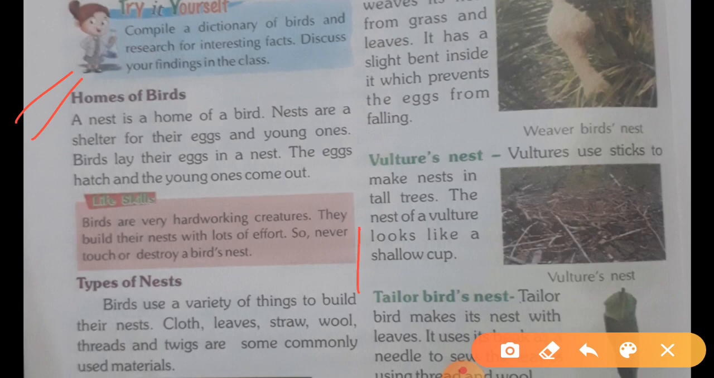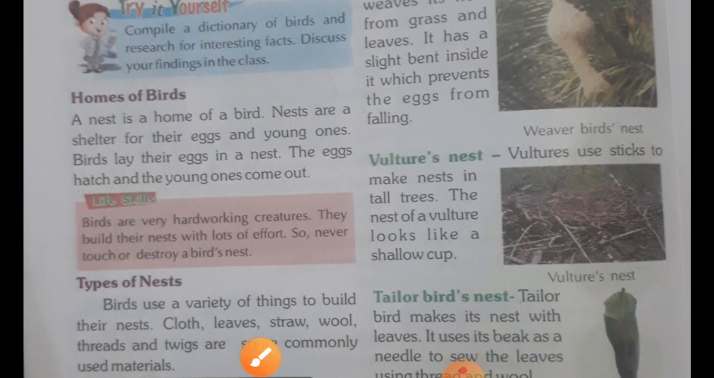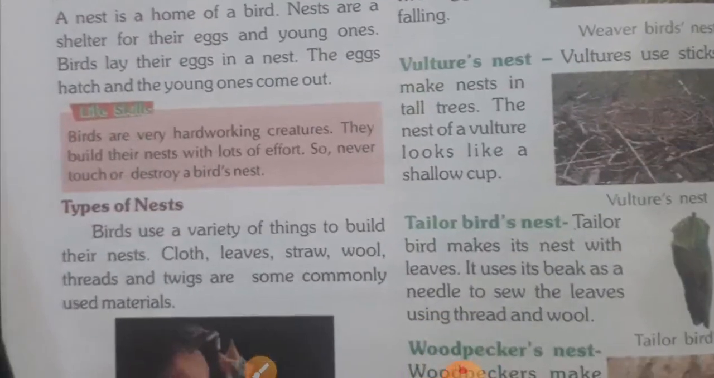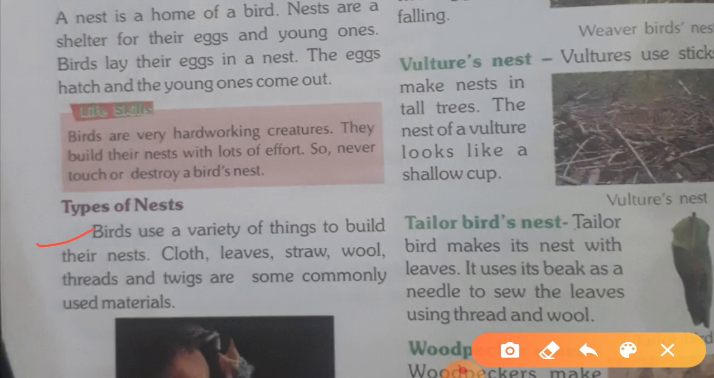And what do birds do in the nest? They live there and lay their eggs. They lay their eggs in the nest. Types of nest. Different birds have different types of nest. First of all, birds use a variety of things to build their nest. Clothes, leaves, straw, wool, threads and twigs are some commonly used materials. So these are the materials which birds use to make their nest.